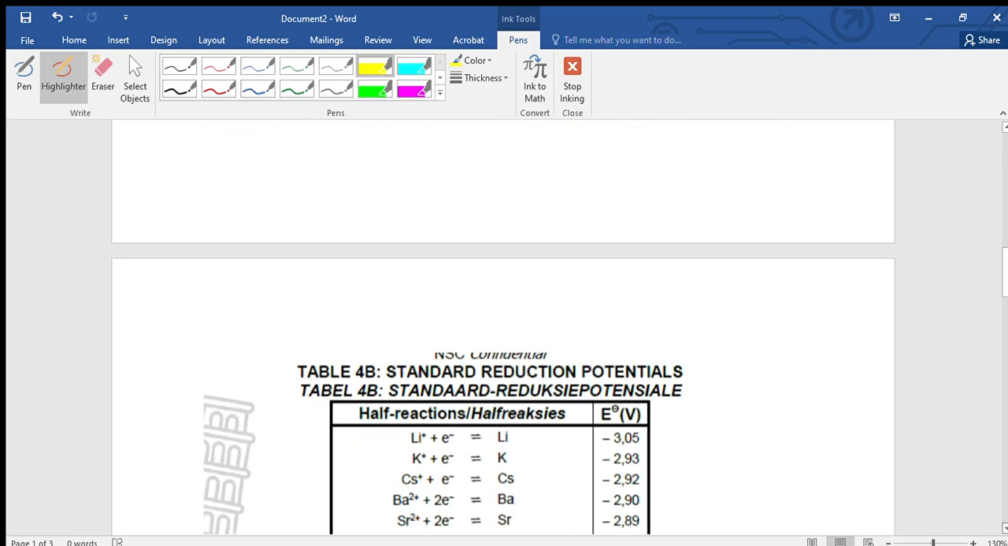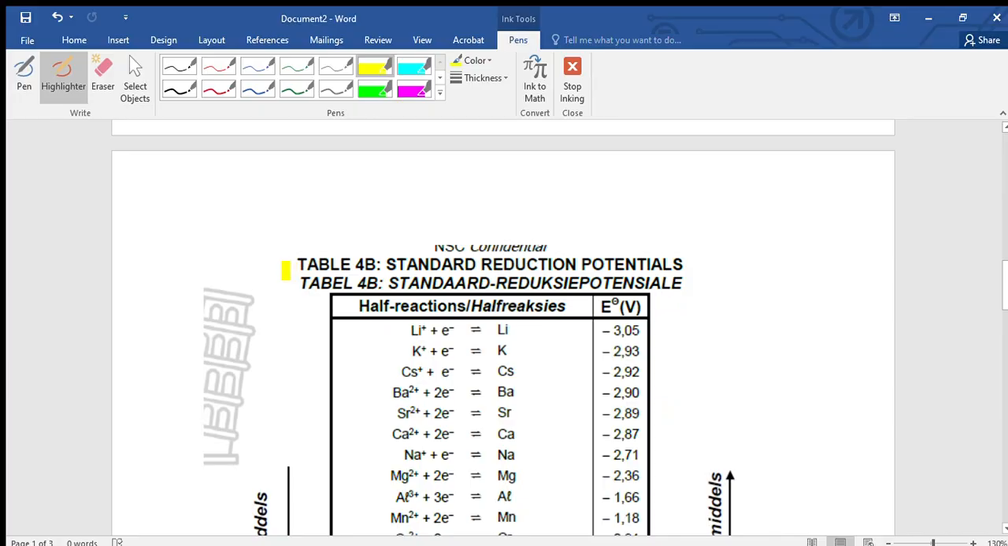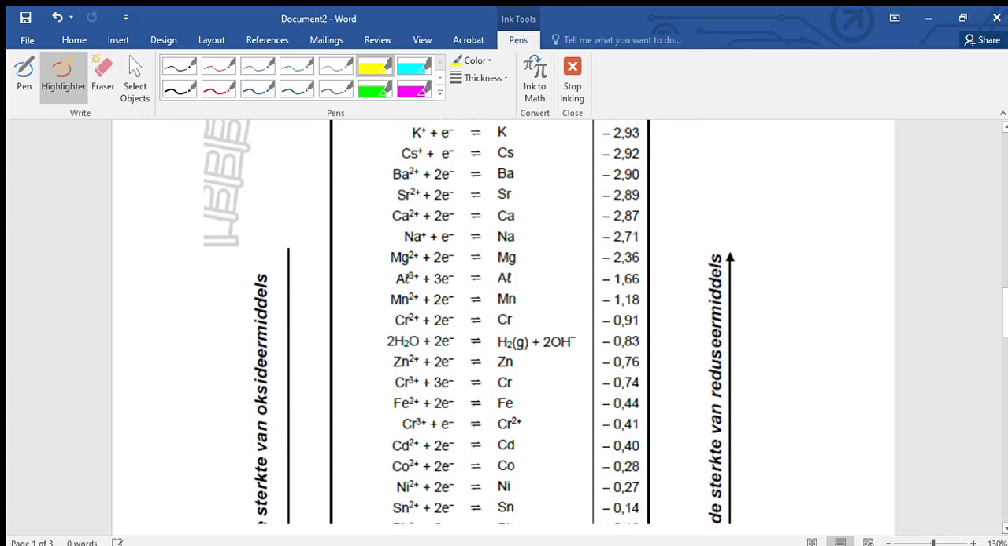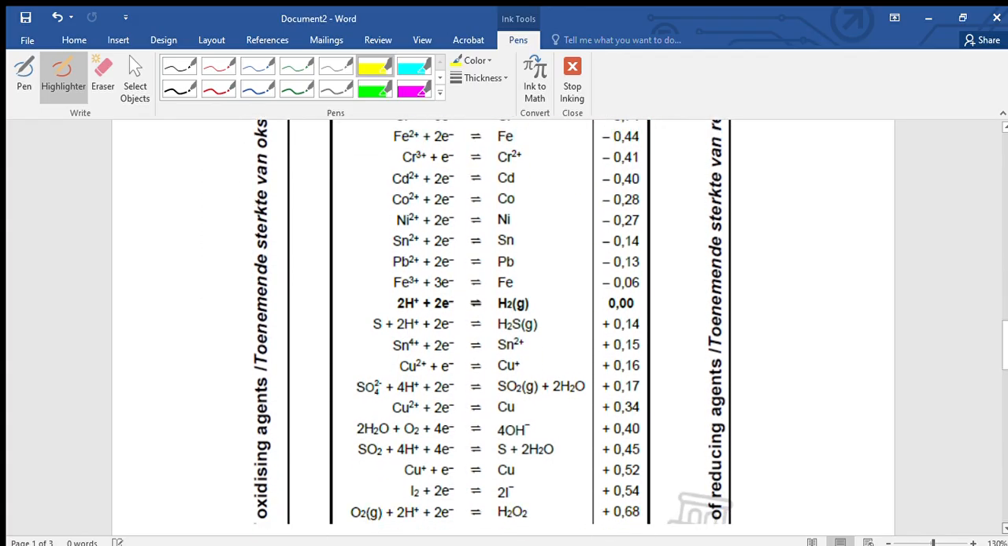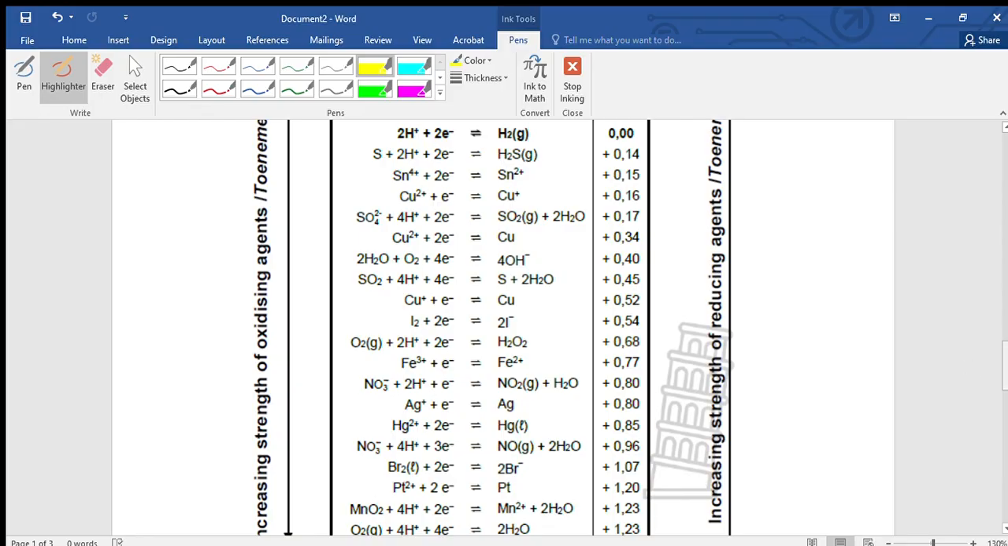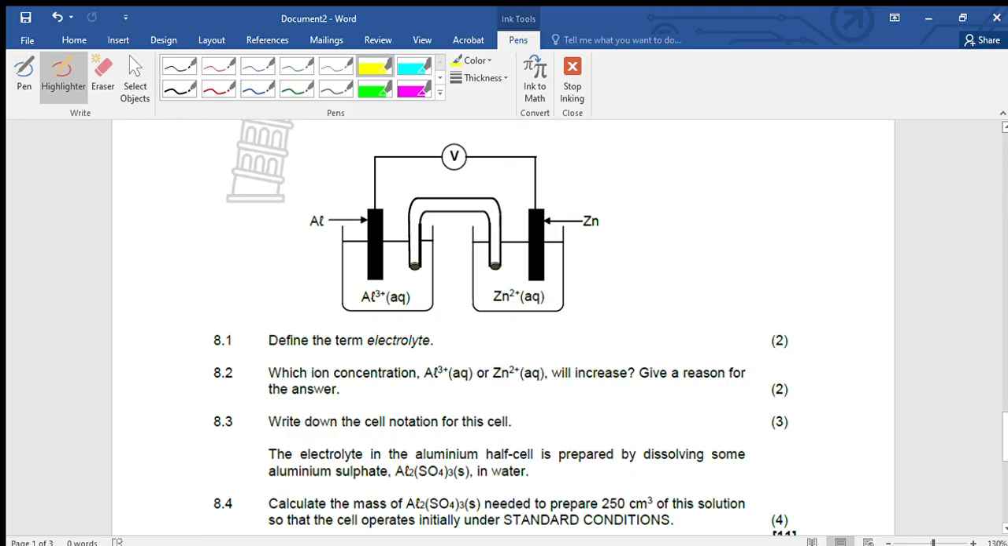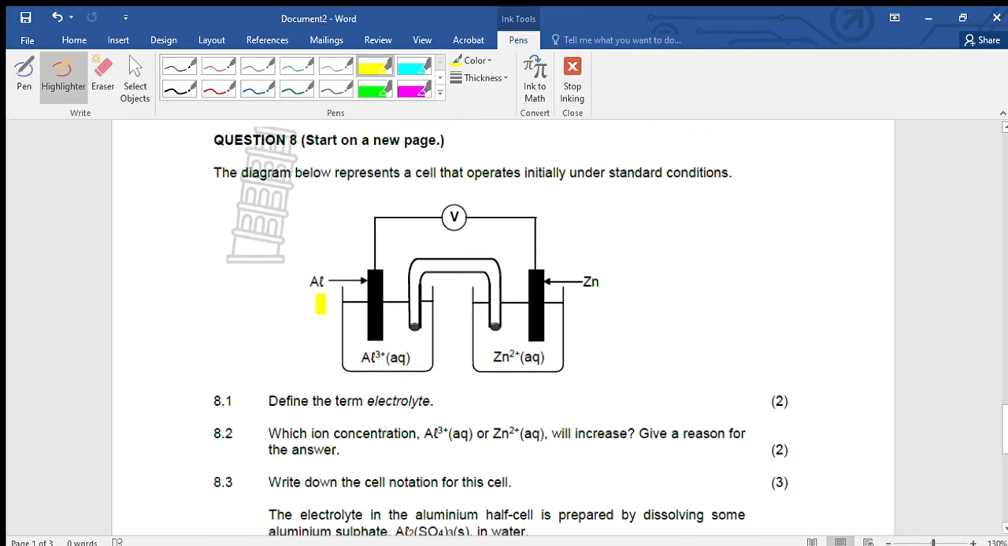Obviously, we're going to use the standard reduction potential. I choose table 4B, the standard reduction potential table. Then let's go straight to the questions and see what is being said. Here we are given a galvanic cell. They say the diagram below represents the cell that operates under standard conditions. So you must know the standard conditions. That is the concentration, the temperature, and the pressure.